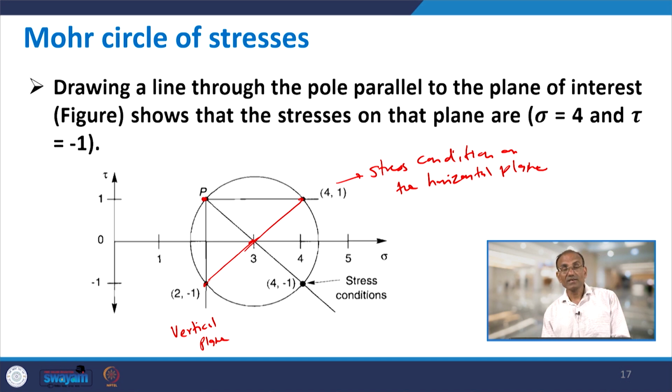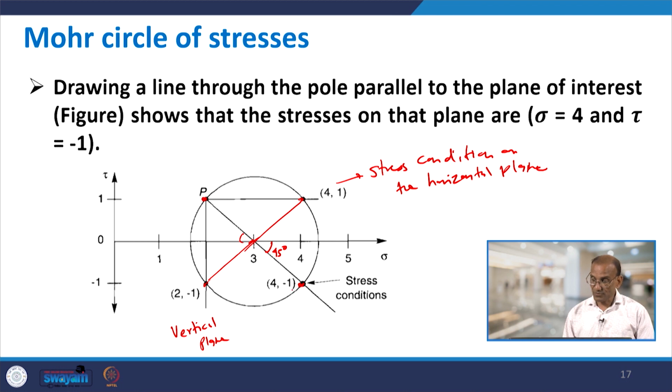For example, if you want to find the stress condition on a plane inclined at 45 degrees, we make a line at 45 degrees with respect to this. Wherever it cuts the Mohr circle again, that will be your answer for the stress condition, and it cuts here.